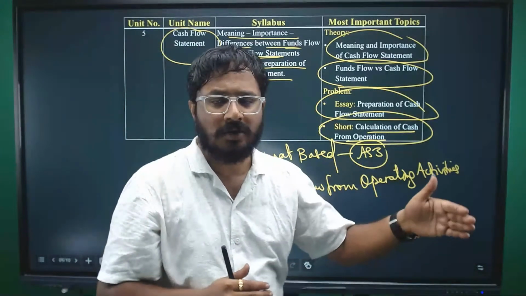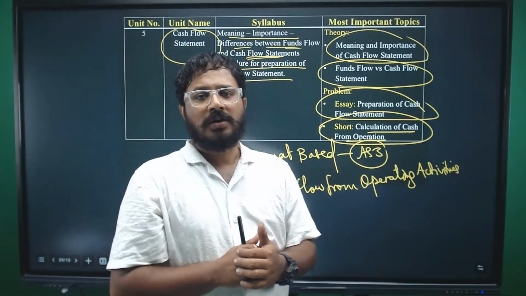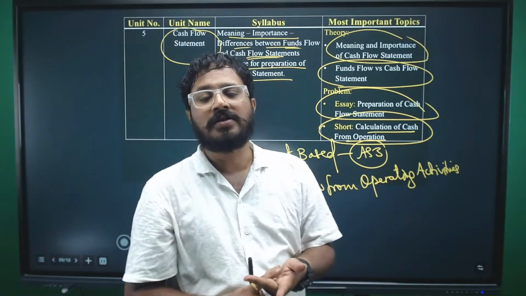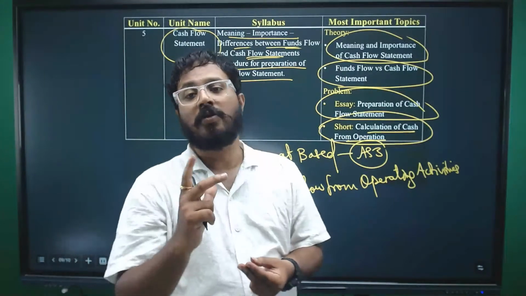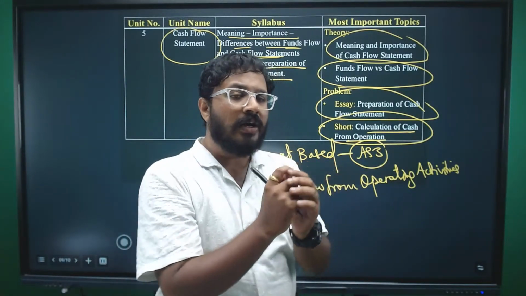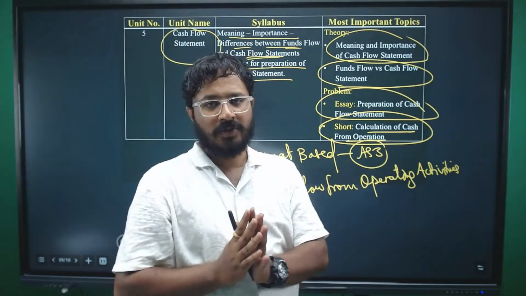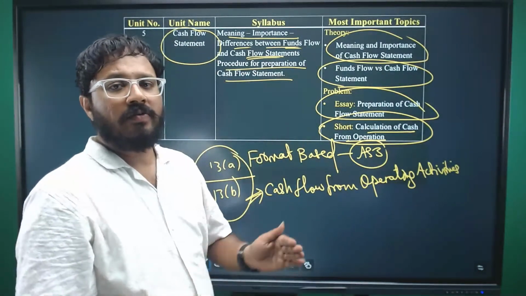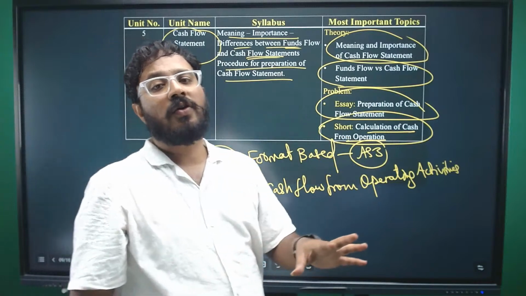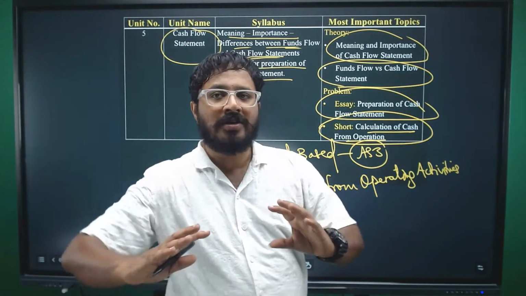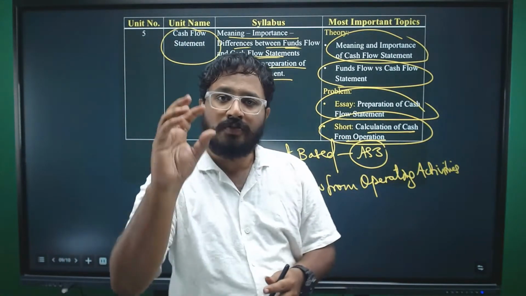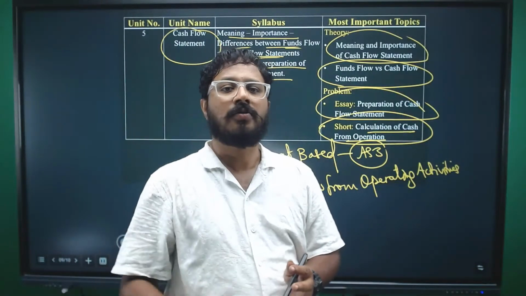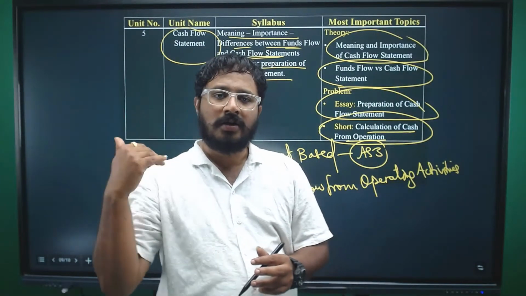If I'm not considering the theory part, standard costing or the marginal, or even the techniques of financial statement analysis, these are all formula based. Comparative and common size are format based, right? You need to prepare a format and accordingly prepare the statement there. When it comes to Unit 4 and Unit 5, completely format based. You need not memorize any formulas here, okay? You need to simply know the procedure. What should be done first? What should be done next? After that, what? Simply like that, right?